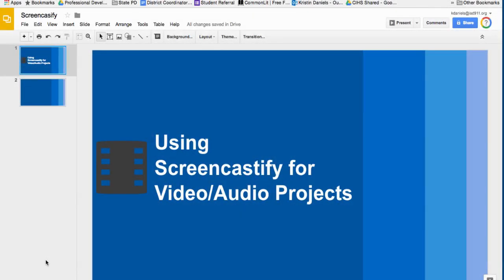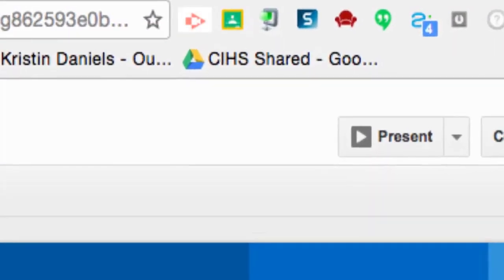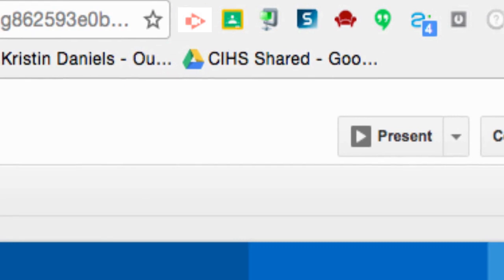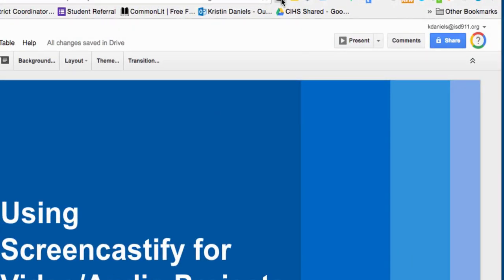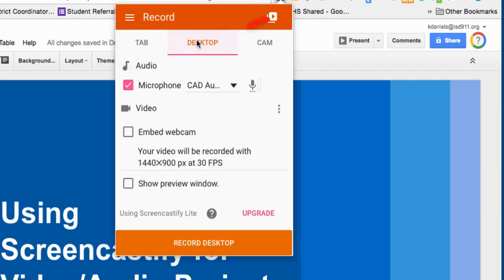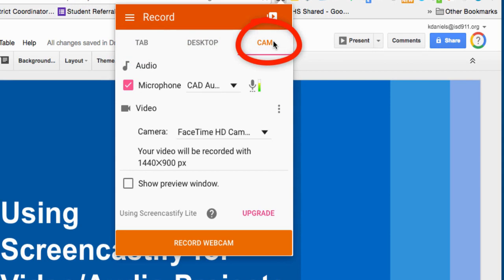Everyone, I'm going to help you understand how to use Screencastify for video and audio projects that your teacher has assigned you. Screencastify is a Chrome extension that the district pushes out to all students and staff, and you can find that in your Chrome browser when you are logged into a Chromebook or when you are logged into Chrome on a desktop. When you click on it, it gives you the option to record the tab that you are in, your desktop, or just from your webcam.